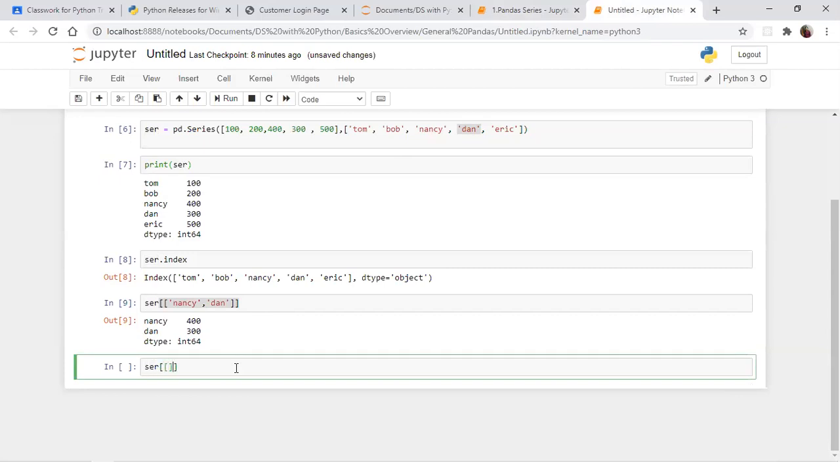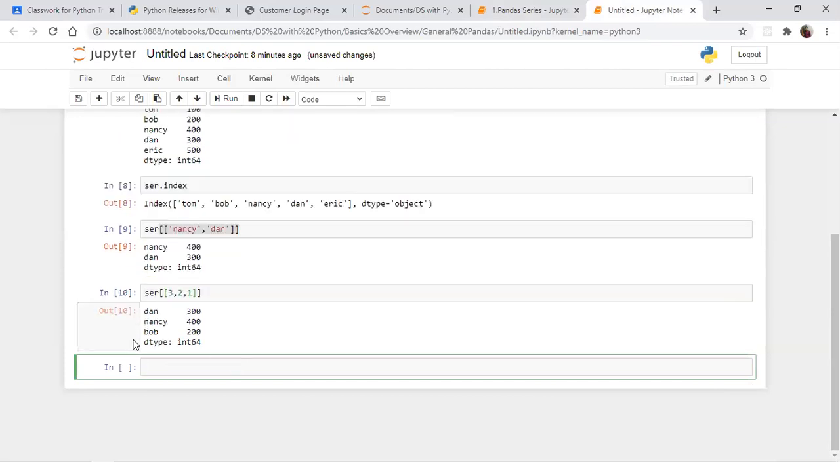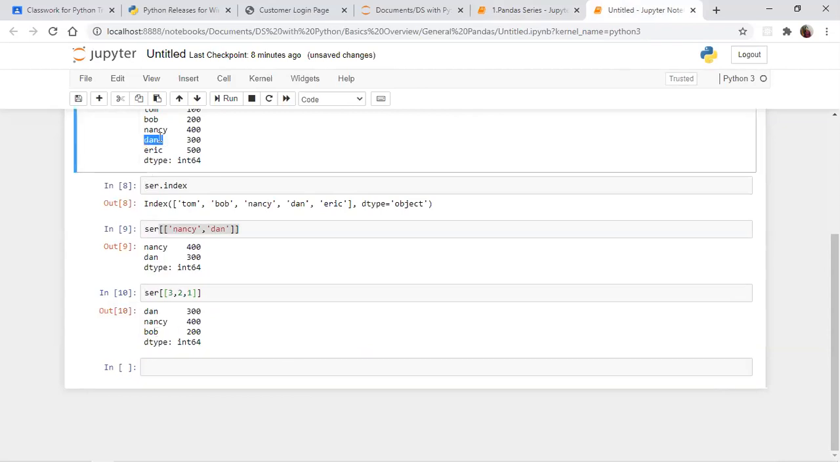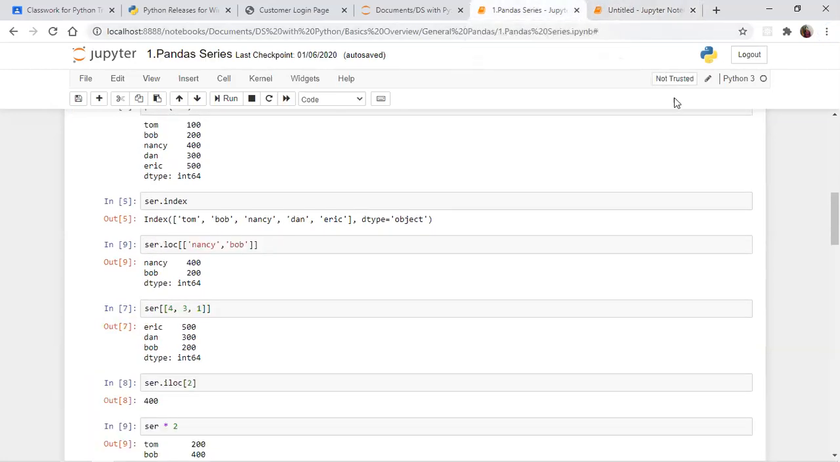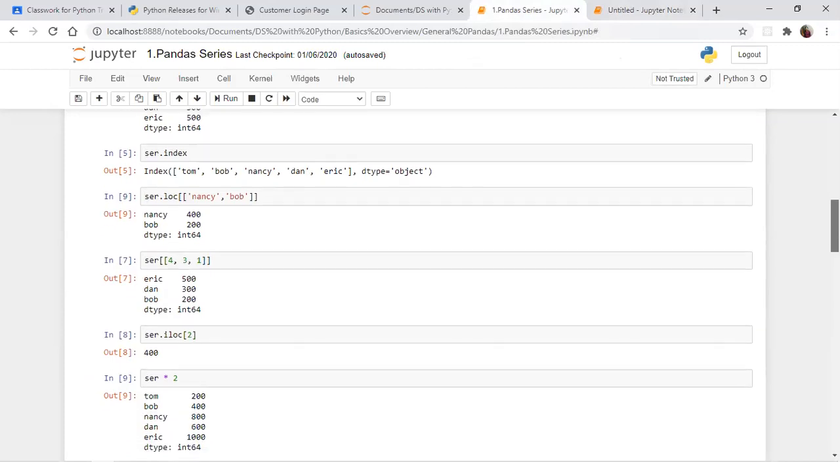Apart from that, we can give with the help of index position. So like 3, 2, 1. It always starts from 0 only, right? So like this, 0, 1, 2, 3. So we gave 3, 2, 1. So you will be getting output like this. In whichever direction we are giving, in that direction we will get the output.